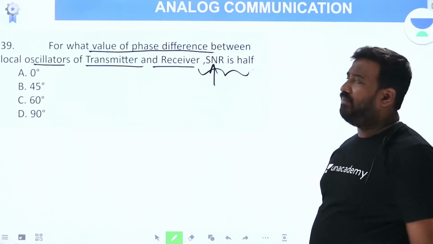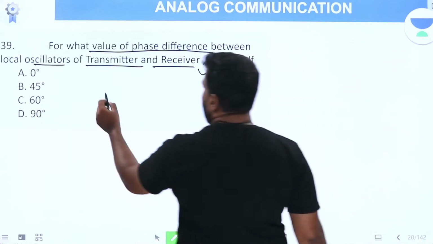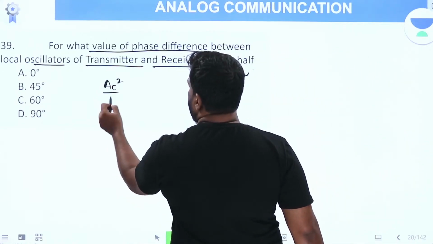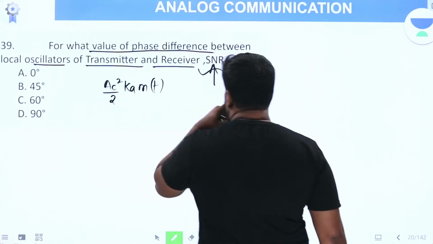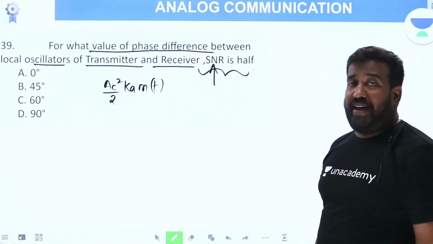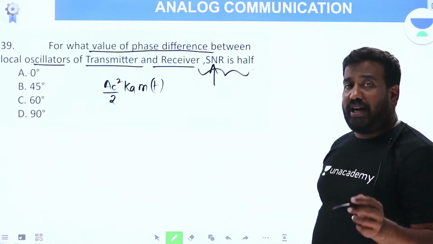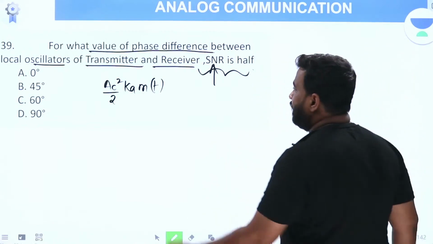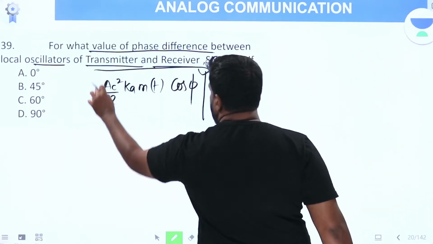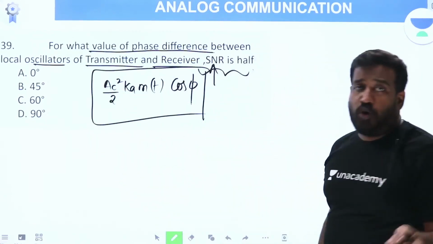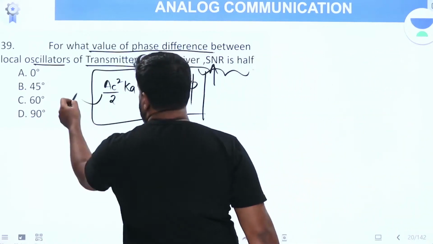Just now you had seen, if you have a synchronous detector with you, the output of synchronous detector is Ac square by 2 Ka m of t. When the phase difference is 0, you get the full output; when the phase difference is 90, you get quadrature null effect. The general output is into cos phi, where phi is the phase difference between transmitter and receiver. The recovered output here is the message signal voltage.